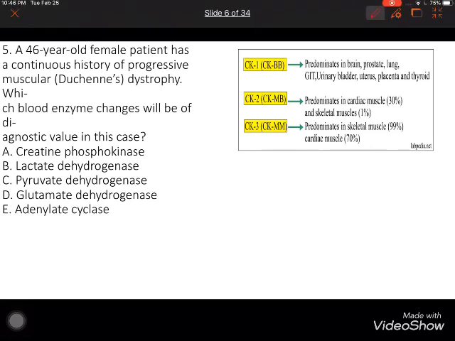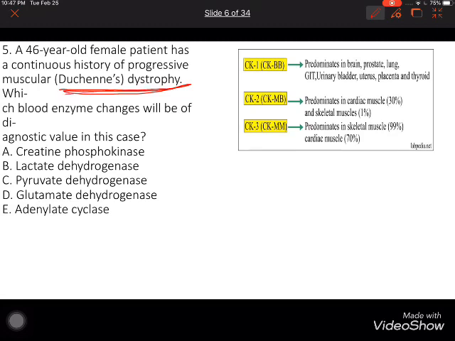If we see here, it asks about something called Duchenne syndrome. Duchenne syndrome is a disease that destroys our muscle. When we have dystrophy of our muscle, that means we have markers in our blood that can determine if it is destruction of muscle or other things.